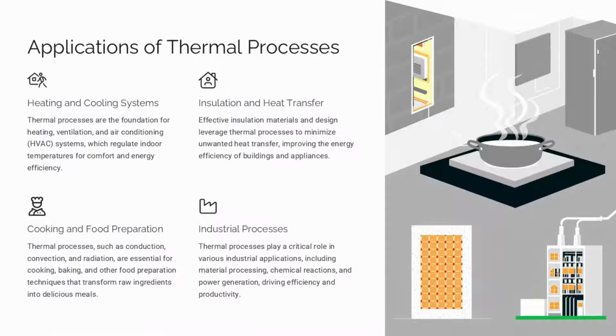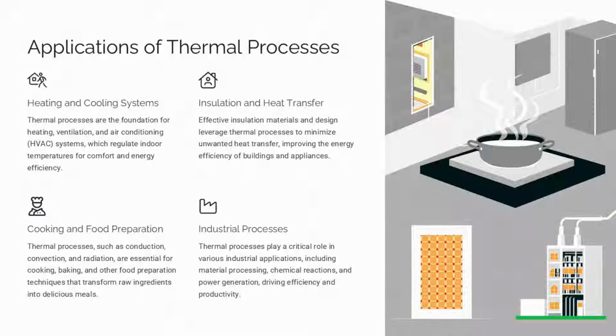Thermal processes are the foundation for heating, ventilation, and air conditioning (HVAC) systems, which regulate indoor temperatures for comfort and energy efficiency. Effective insulation materials and design leverage thermal processes to minimize unwanted heat transfer, improving the energy efficiency of buildings and appliances. Thermal processes such as conduction, convection, and radiation are essential for cooking, baking, and other food preparation techniques that transform raw ingredients into delicious meals.